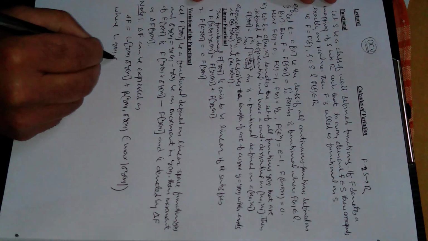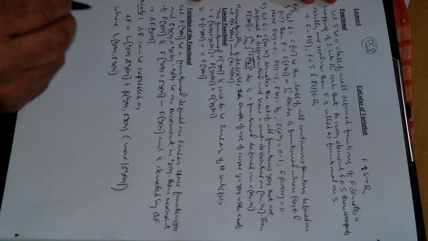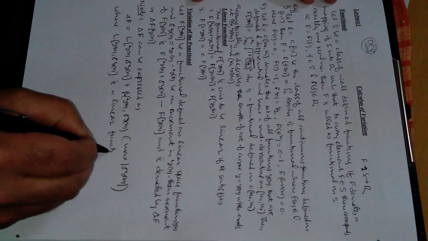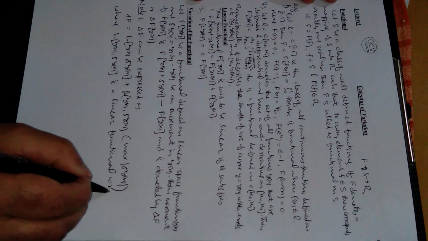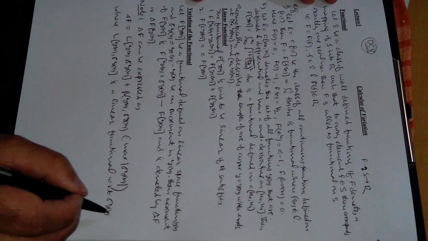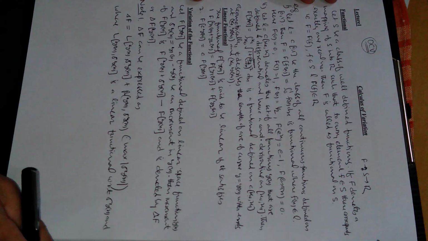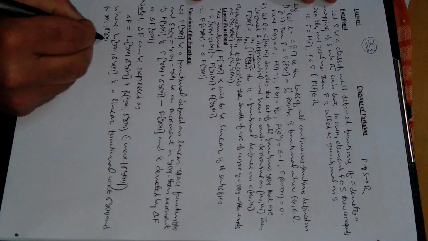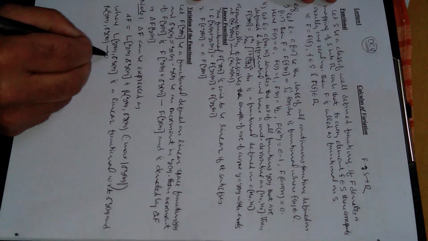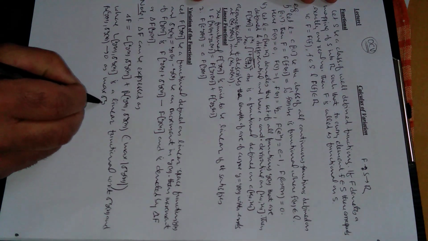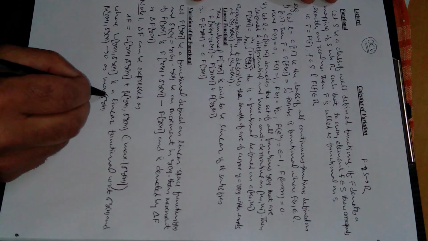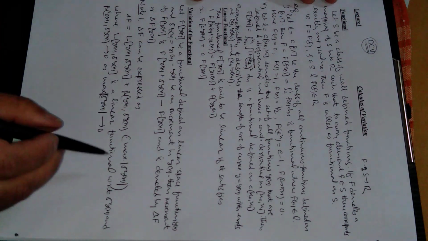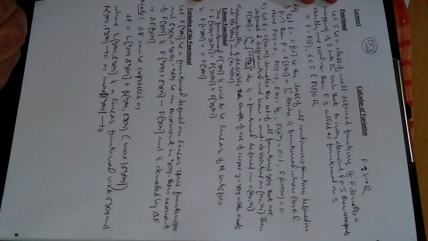L of y, delta y, this first one is a linear functional with respect to delta y, and beta of y, delta y, this approaches to 0 as maximum value of delta y approaches to 0, means value of this beta function will be 0 as the value of this approaches to 0, right?